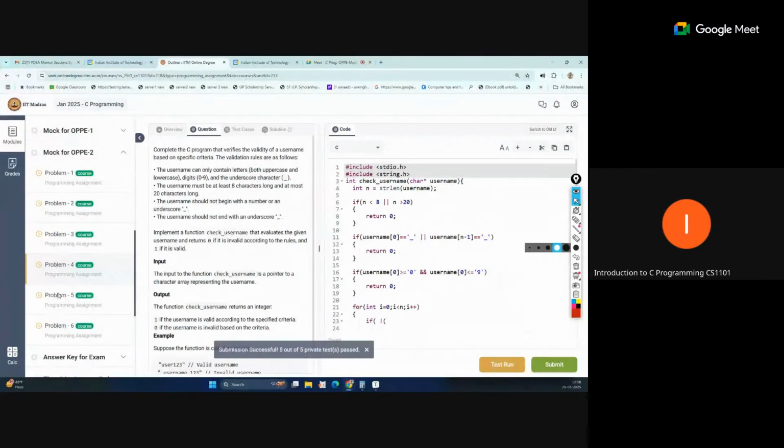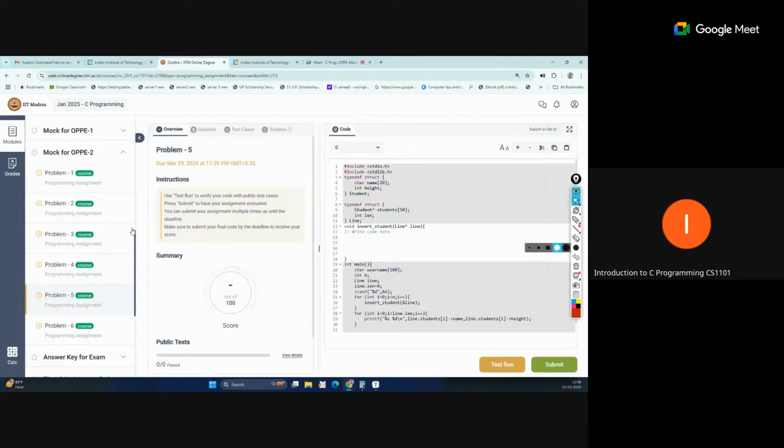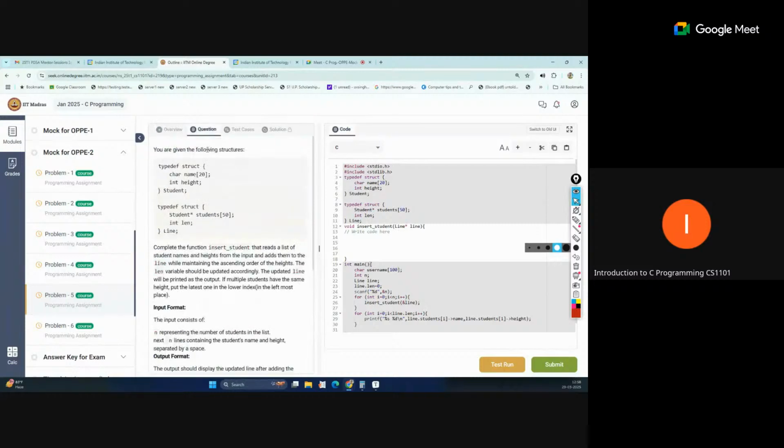Okay, let's move to the fifth one. Okay, so this is based on the structure. So here some structures are given.